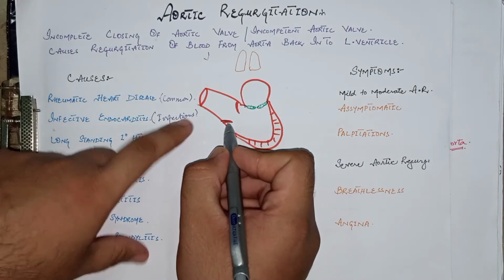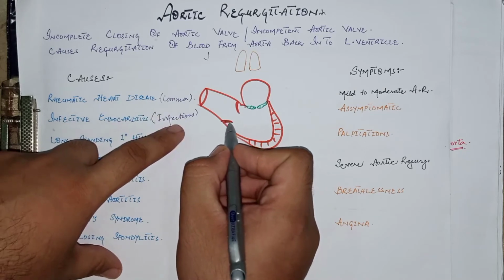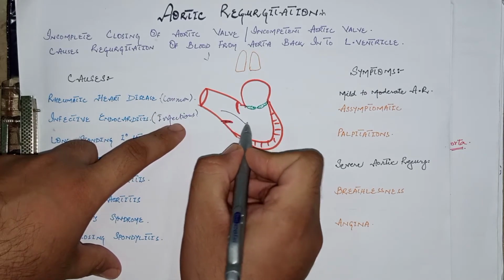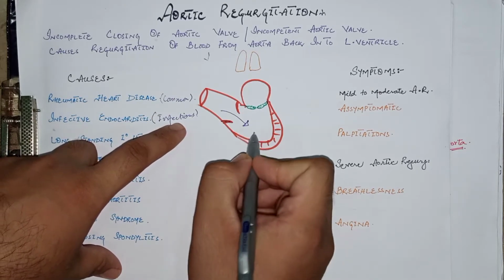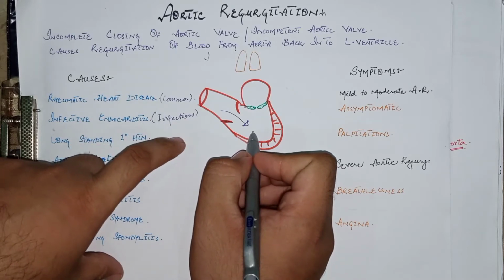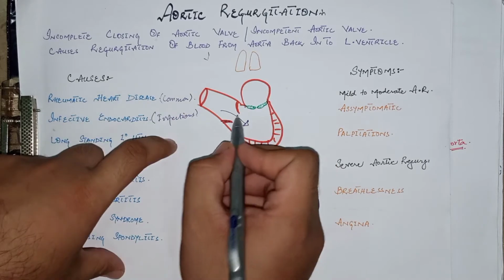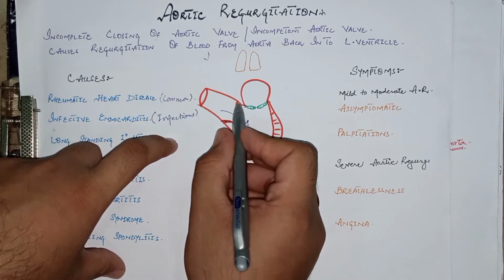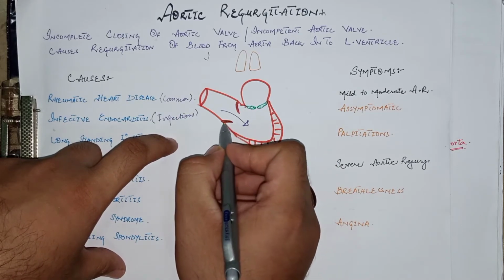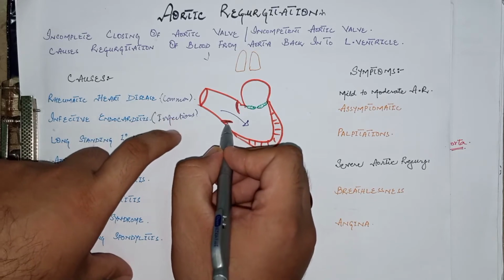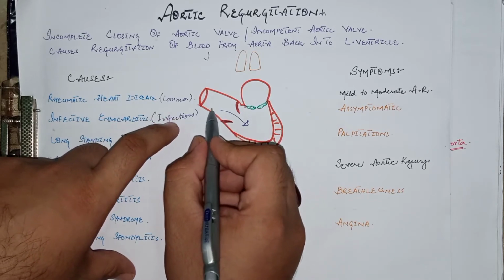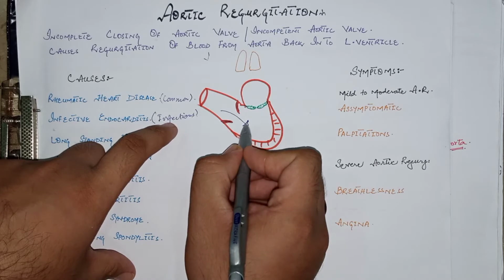Due to the incompetent aortic valve, reflux of blood occurs from the aorta back into the left ventricle even during the diastolic phase. Normally during the diastolic phase, that is the filling phase, there is closing of the pulmonary as well as the aortic valve, but in this case the valves are incompetent, so there is a reflux of blood from the aorta back into the left ventricle.